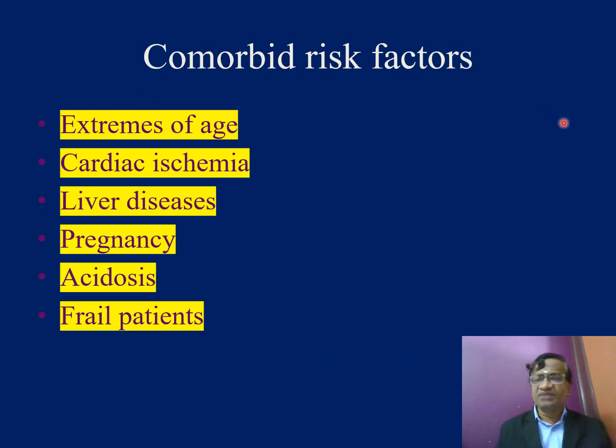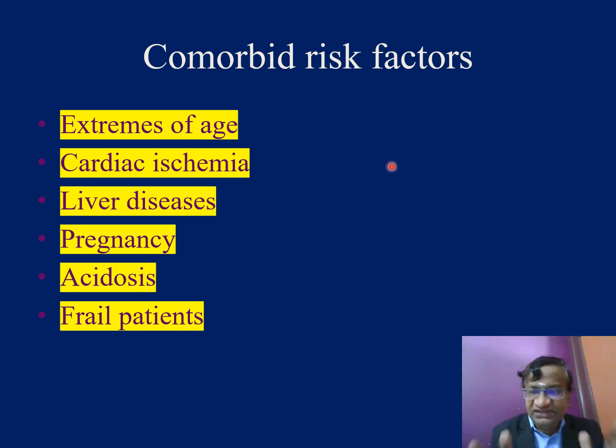Now what are the comorbid risk factors? If we have extremes of age, less than 2 or more than 75, the chances of toxicity are more. If we have cardiac ischemia, the drug is going to attach to the cardiac myocyte, which is already ischemic, then there's a problem.